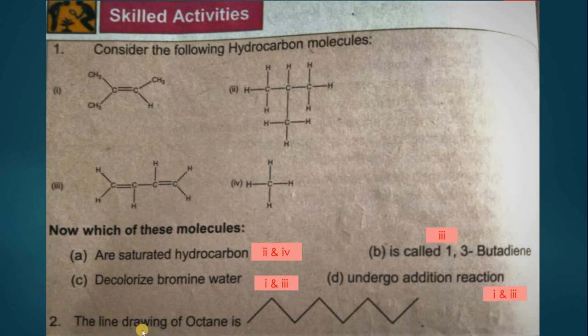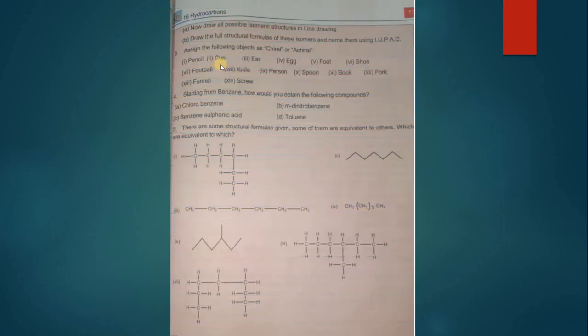Number 2 is, the line diagram of octane is given to you. In line diagram, you can draw it by yourself even. The question related to this is, now draw all possible isomeric structures in the line diagram. You have to draw all isomeric structures of octane and draw the full structural formula of these isomers and name them according to IUPAC. After drawing the line diagram, you have to draw all of the isomers and write their structural formulas as well, and name them according to IUPAC system as well.